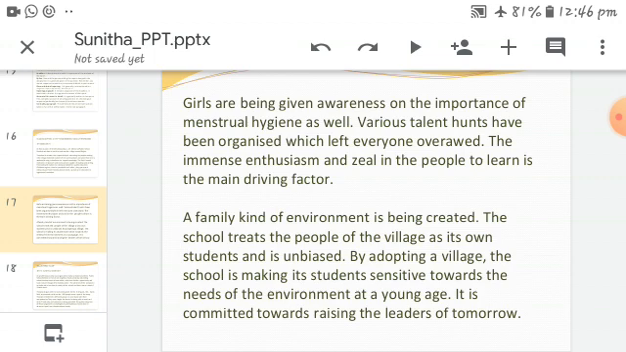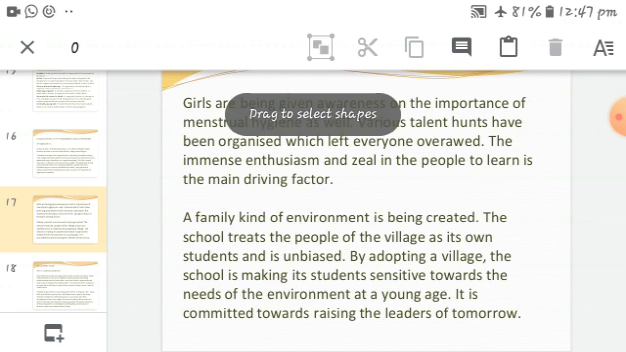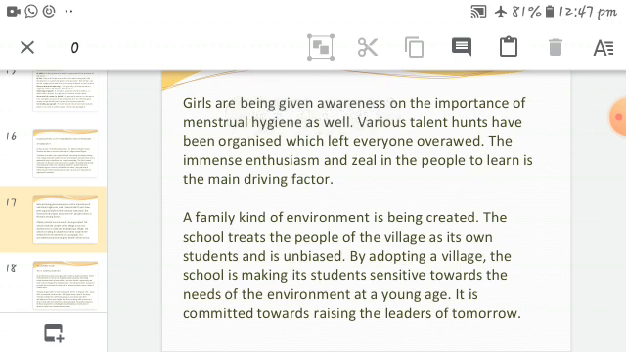And this is one kind of nation building also. Then the students can understand the importance of the young generation in developing the village. Here a family kind of environment is being created in this way, and also the school treats the people of the village as its own students and is unbiased. By adopting a village, the school is making the students sensitive towards the needs of the environment at a young age. So when they become young, the students can understand. If we educate the people in the villages, it automatically strengthens the country; the education of the village people strengthens the nation.